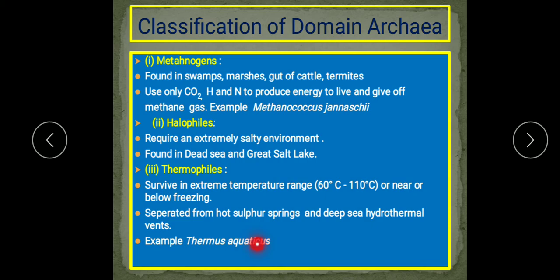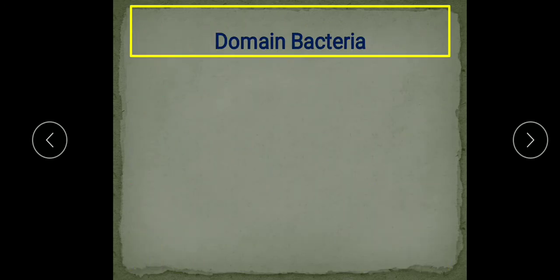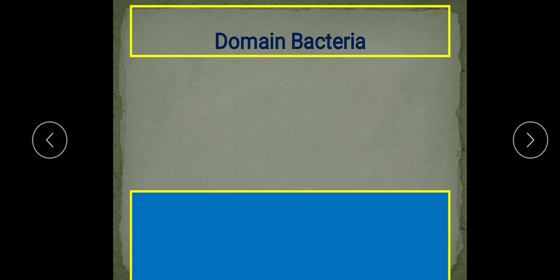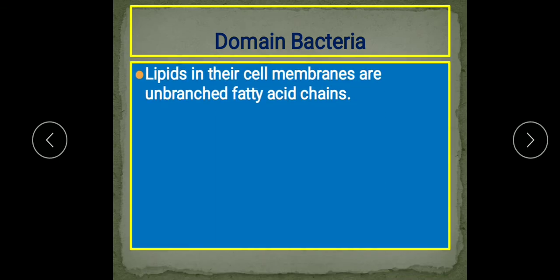Examples are Thermus aquaticus and Pyrococcus furiosus. Some examples you will see in your book also. Now after this classification of domain Archaea, we'll see the next domain, that is domain Bacteria. So let's discuss the important features of domain Bacteria. Again we will see the lipid structure. Lipids in their cell membrane are unbranched fatty acid chains. As we have studied, in domain Archaea they have branched hydrocarbon chains, and here they have unbranched fatty acid chains. So this is the difference in the structure.